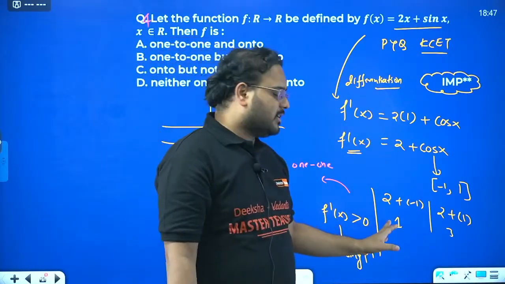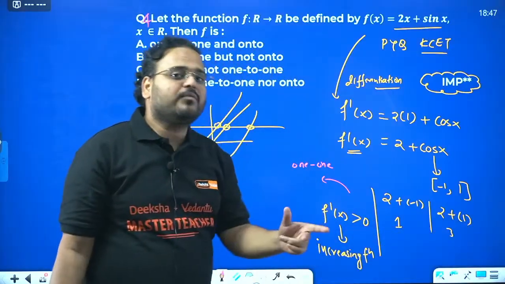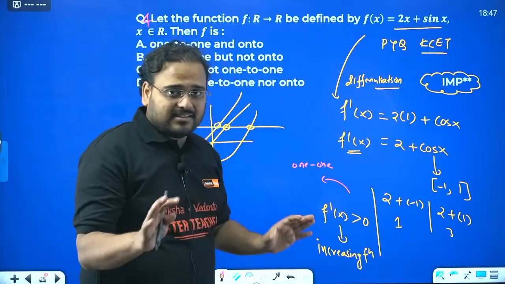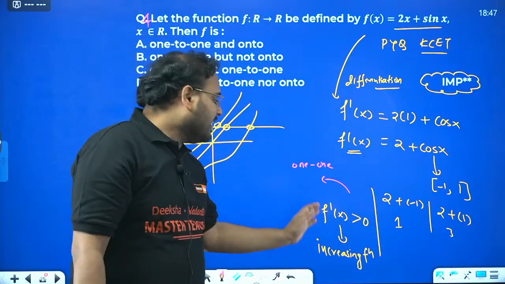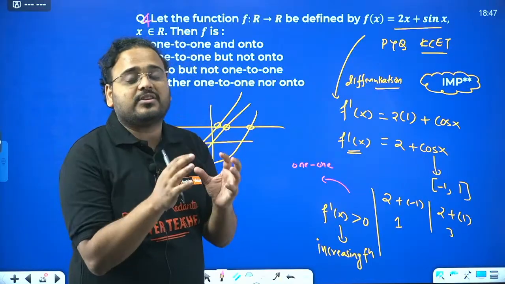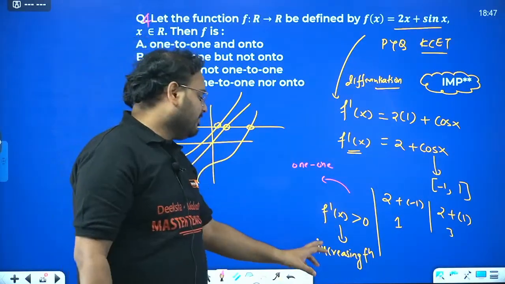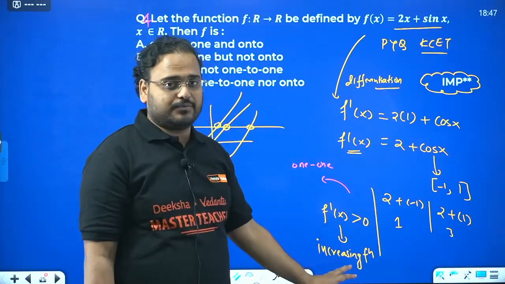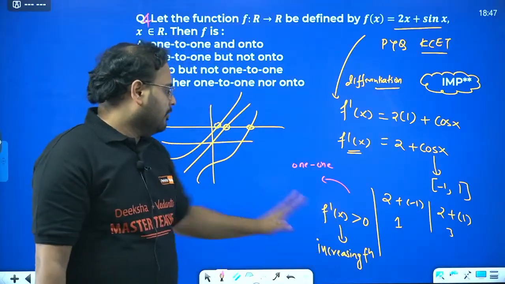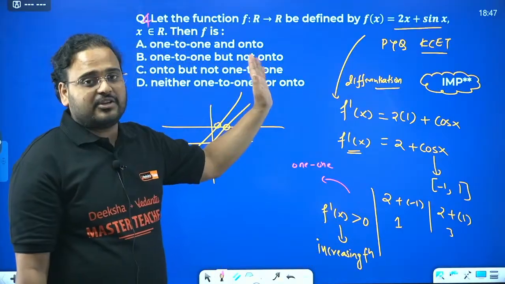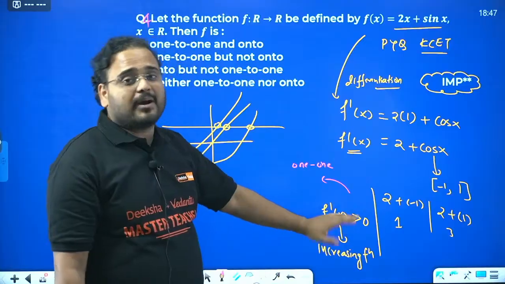Take both the cases. It becomes 1 or 3. Both of these are positive values. Now the important property is, if the derivative of a function, or differentiation of a function, is positive, the given function is always an increasing function. In that case, what happens to the function? It is always increasing in nature.